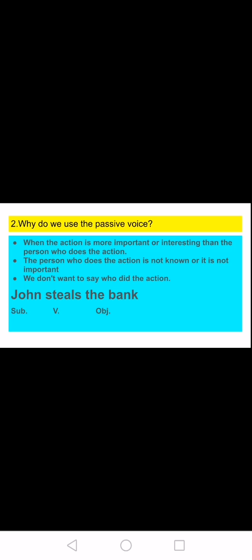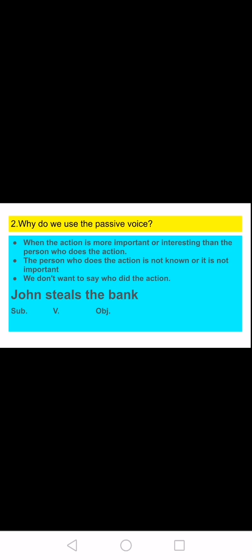Number two, why do we use the passive voice? When the action is more important or interesting than the person who does the action, or the person who does the action isn't known or isn't important. Or maybe we don't want to say who did the action.